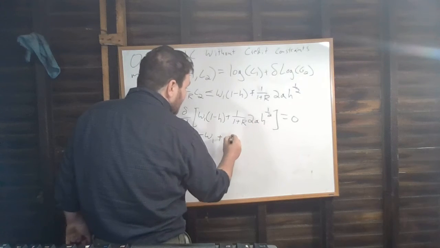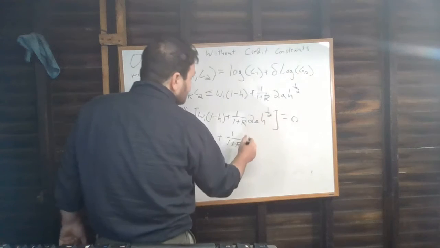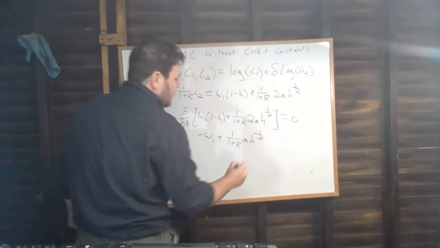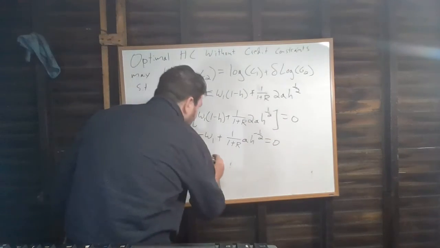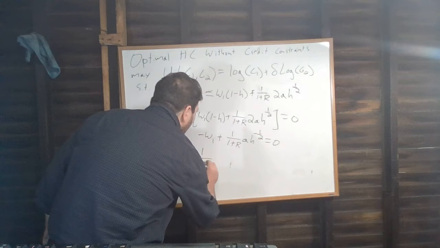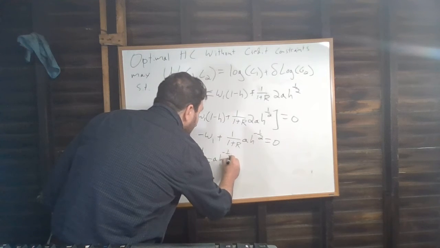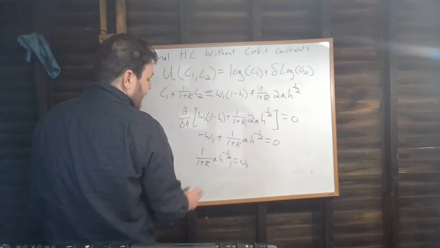And then the second piece is going to be 1 over 1 plus R times A H to the minus 1 half. Right? This is going to equal 0. Of course, this is going to mean 1 over 1 plus R A H to the minus 1 half equals W1. Right?